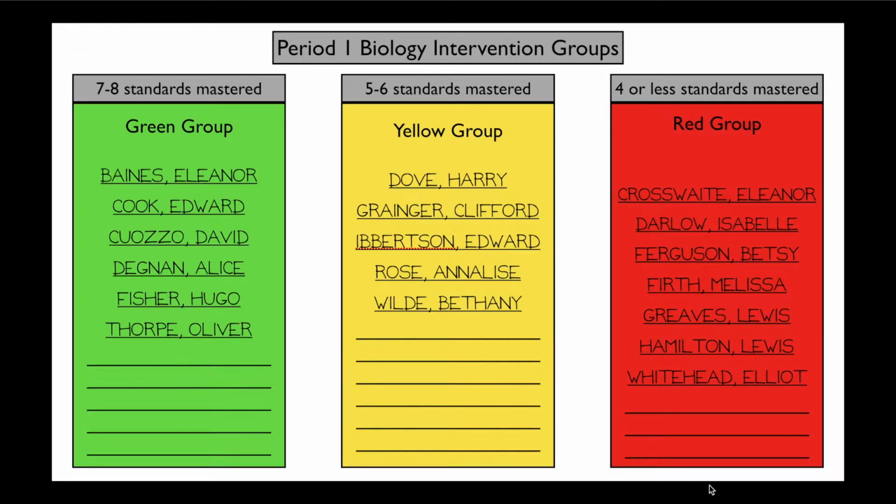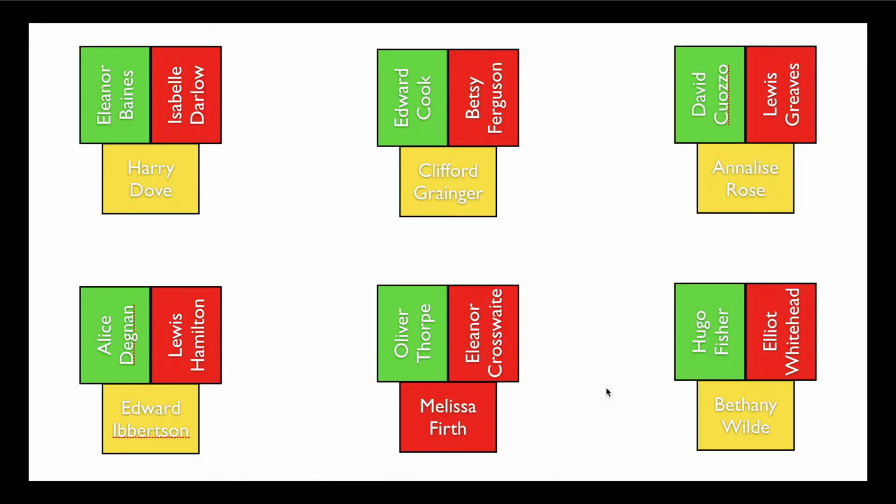The priority would be to pair a high achieving and a low achieving student and blend in the middle achieving students as the numbers allow. Let's say my classroom would only allow students to sit in groups of 3. In the period 1 class shown here, I would create 6 groups of 3 each in the following manner. Since I had 1 more student in the red group than in the green or yellow, I picked the 2 highest achieving red level students and put them together with a green level student.